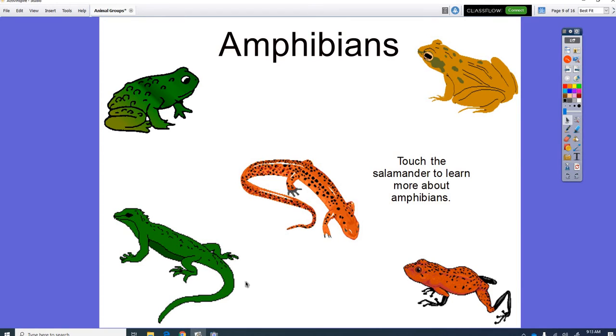All of these animals, I'll go back to the picture. All of these different animals that it was talking about in the video, there are frogs and toads, salamanders and newts. And this is a frog too. There's only 4. Frogs, toads, salamanders, and newts are the only kind of amphibians. And they all, when they hatch, they all look like tadpoles. And tadpoles kind of look like little fish, don't they?